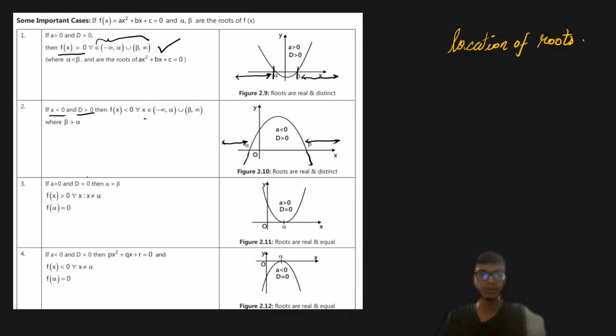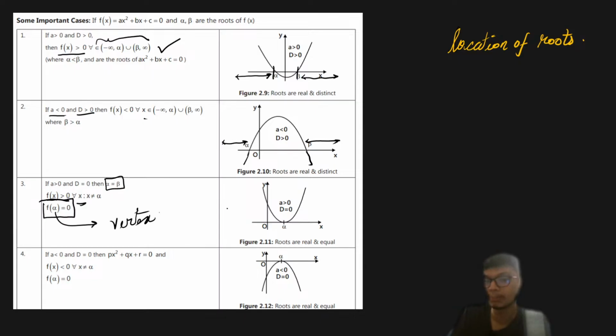So next concept is if a is greater than 0 and d is equal to 0, that means basically alpha is equal to beta. And if I talk about f of x greater than 0, then it is true for all x belonging to real numbers, not integer, sorry, real numbers, right? And for x equal to alpha, we are going to have it at 0. So why is alpha? Alpha is a root or the vertex of the parabola, which is nothing but equal to minus b upon 2a, right?